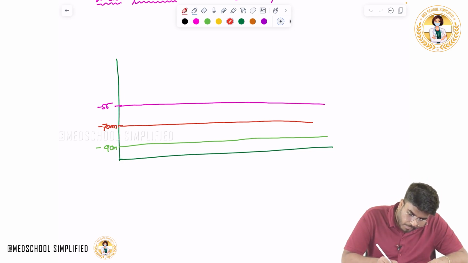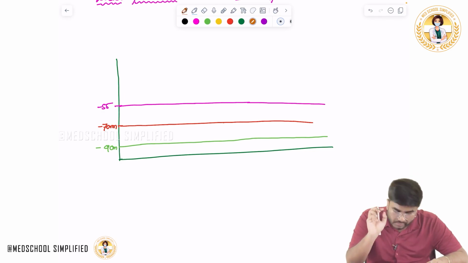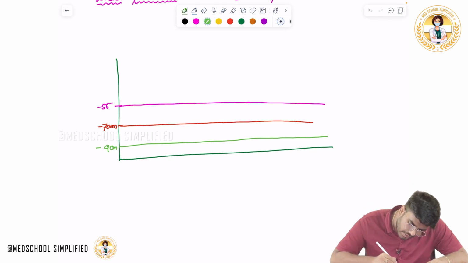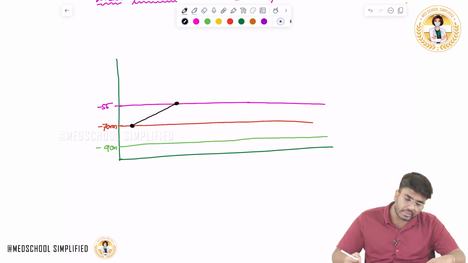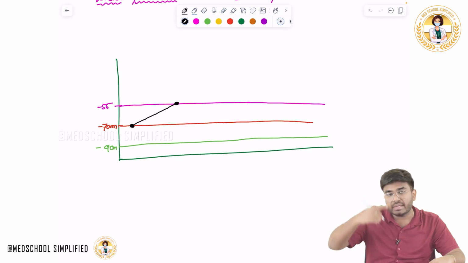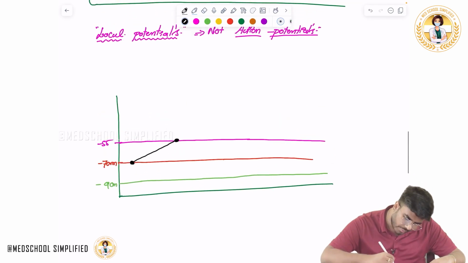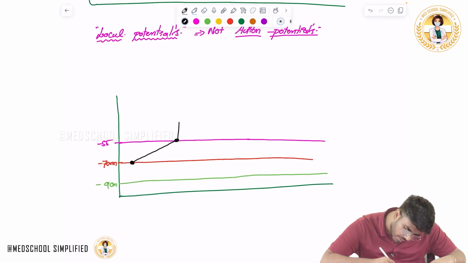Now see what happened. The stimulus you gave has taken the neuron from the resting membrane potential to the threshold potential. Immediately sodium came into the cell. As the sodium came in, look, what is happening to the voltage inside the cell?